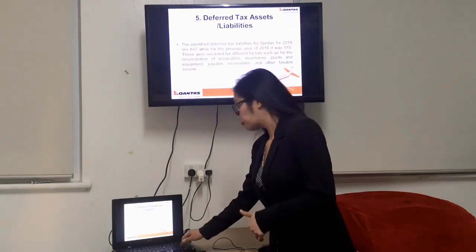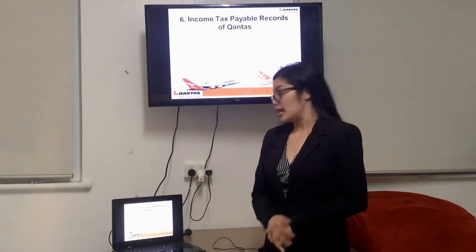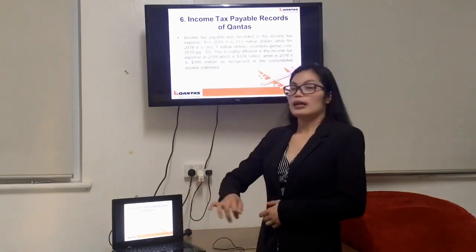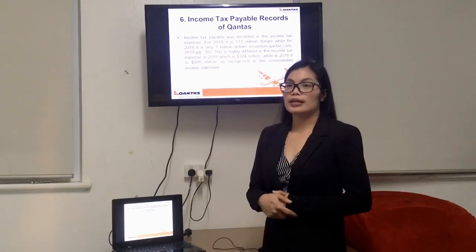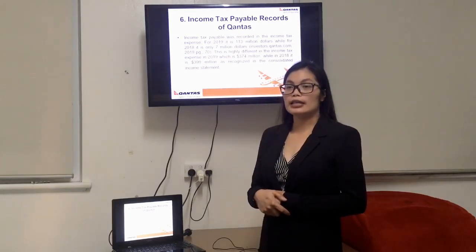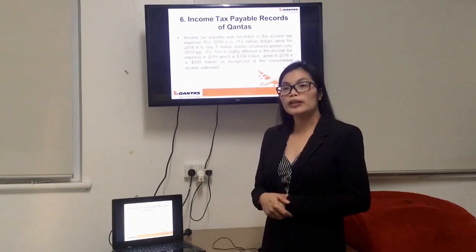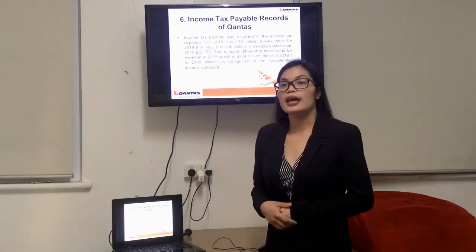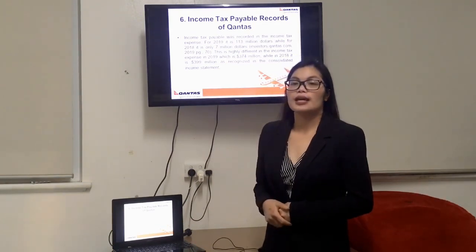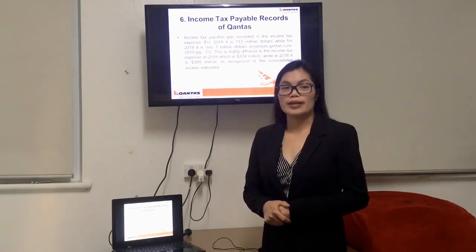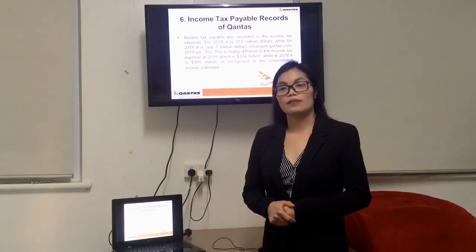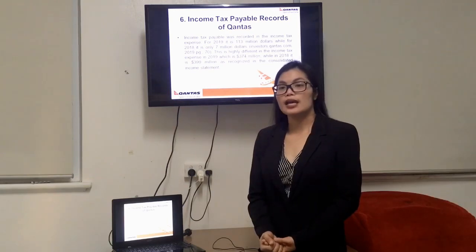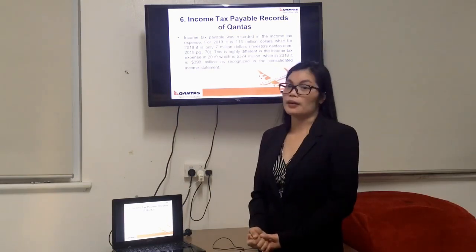Moving on is number 6. It is the income tax payable records of Qantas. Income tax payable is recorded in the income tax expense. For 2019 it is $113 million, while for 2018 it is only $7 million. This is highly different from the income tax expense in 2019, which is $374 million, while in 2018 it is $399 million, as recognized in the consolidated income statement.